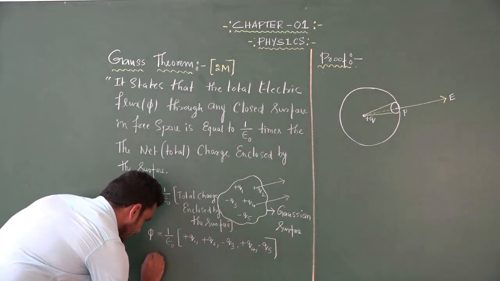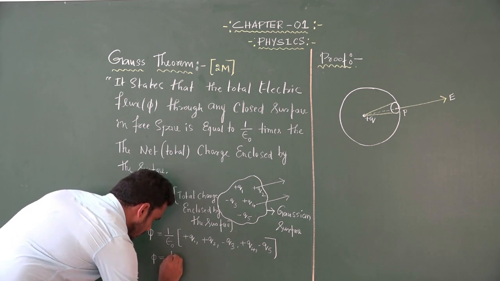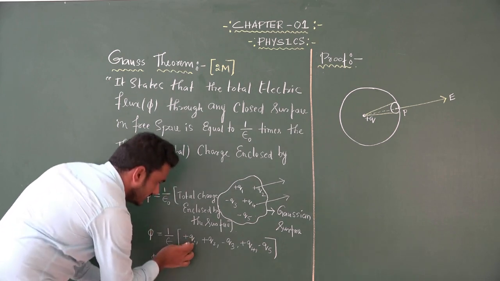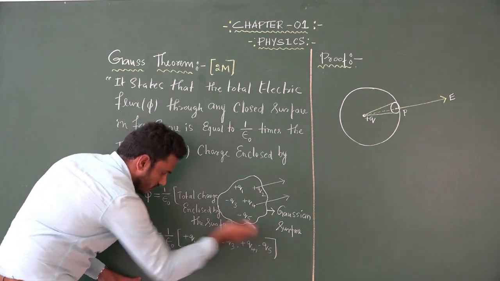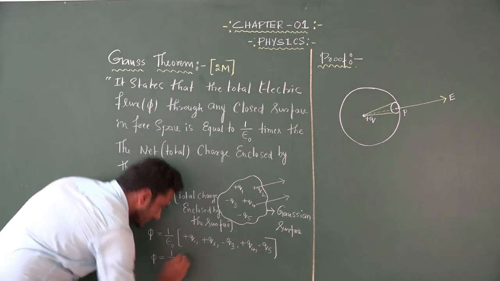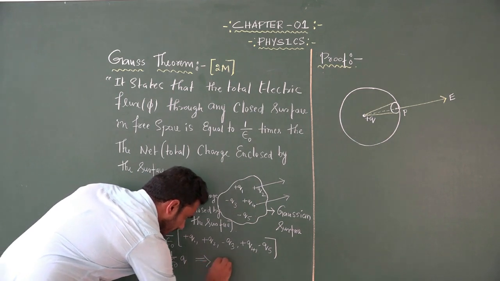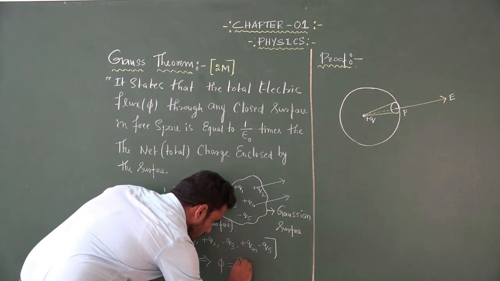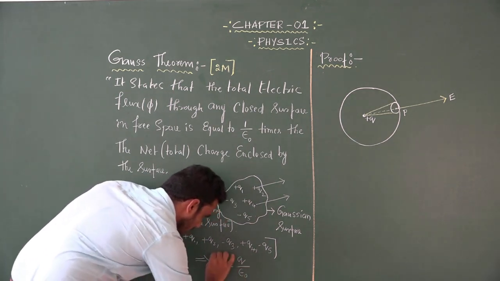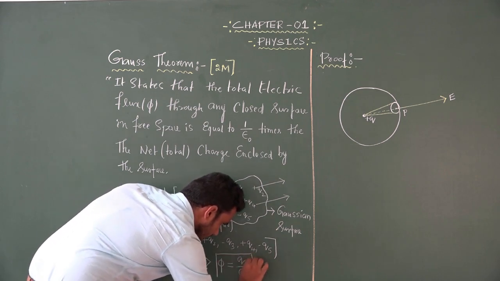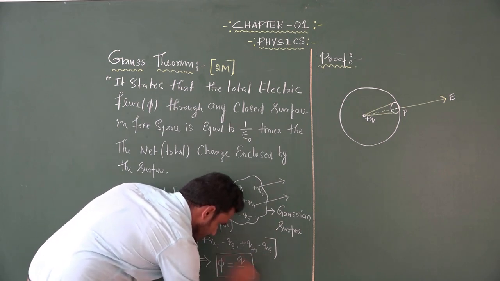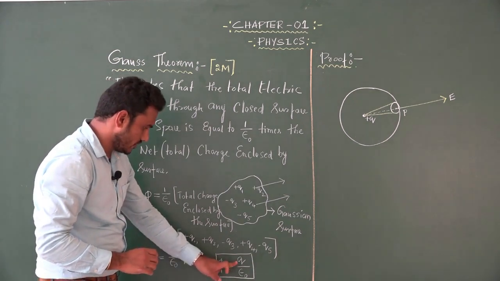Instead of writing Q1, Q2, Q3, Q4, Q5, the total charge I will write as Q. So this equation can also be written as phi is equal to Q by epsilon naught.